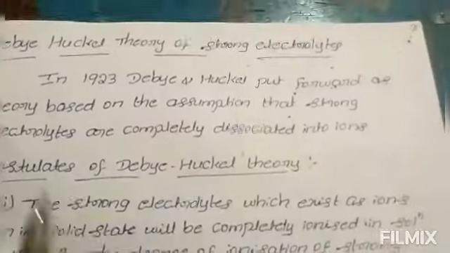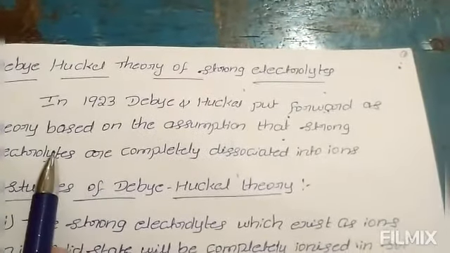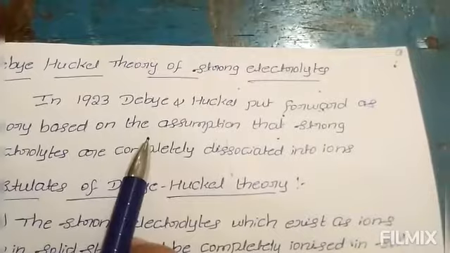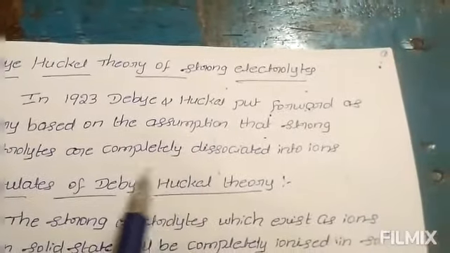Next, we will discuss the Debye-Huckel theory of strong electrolytes. In 1923, Debye and Huckel put forward a theory based on the assumption that strong electrolytes are completely dissociated into ions.